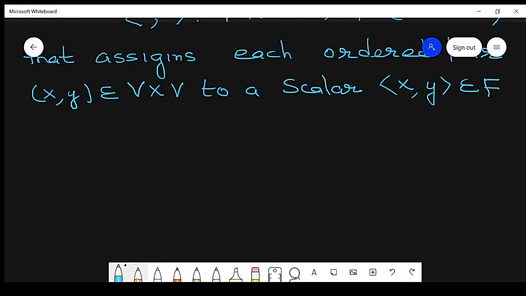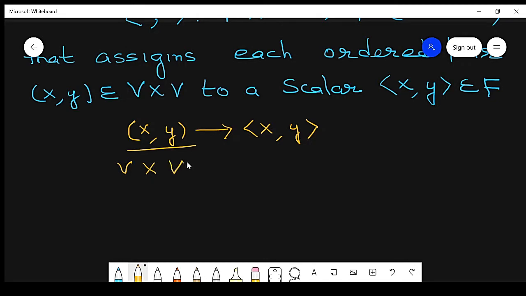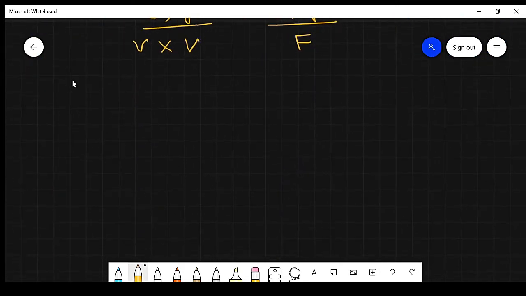So just understand: this x comma y is a vector in tuple form, and this is a functional value. Now this is an element belonging to V cross V and this is an element belonging to F. So remember the structure of a function.